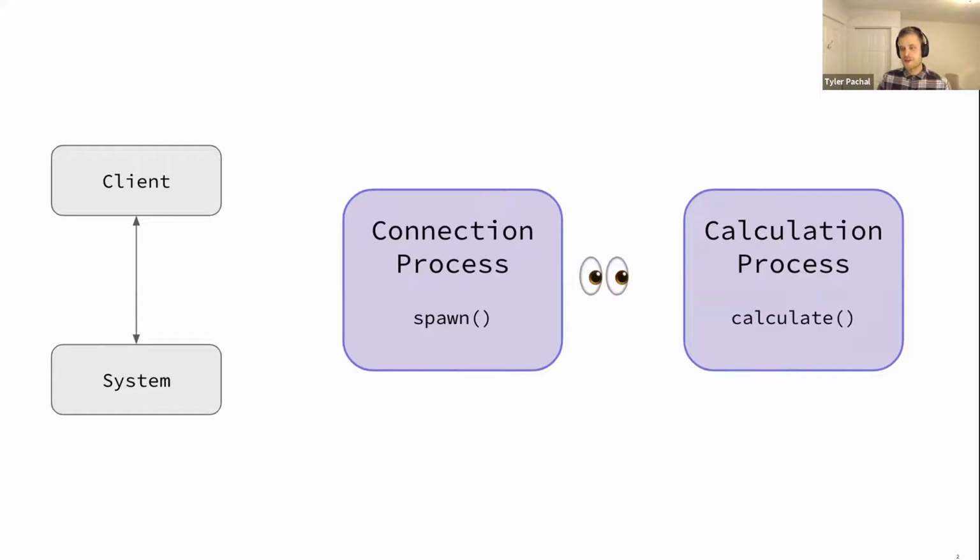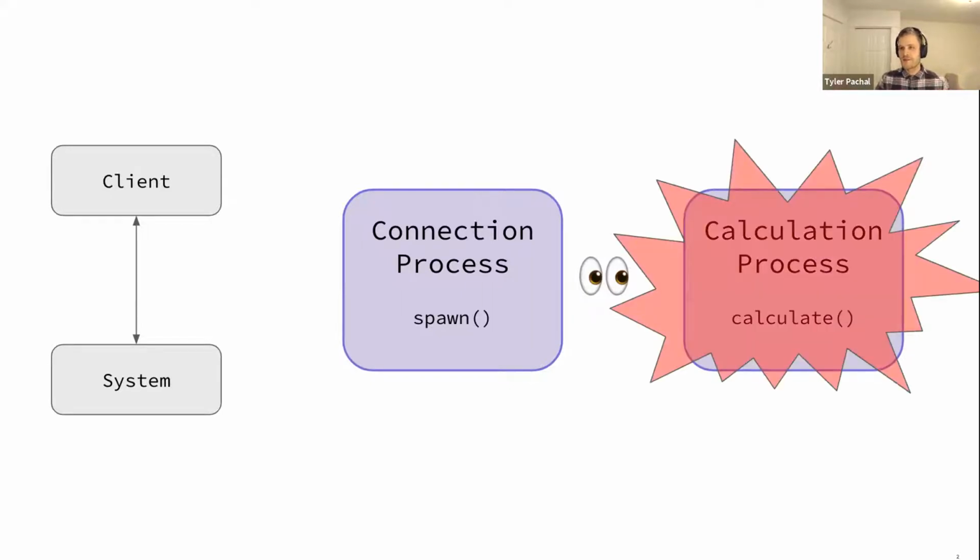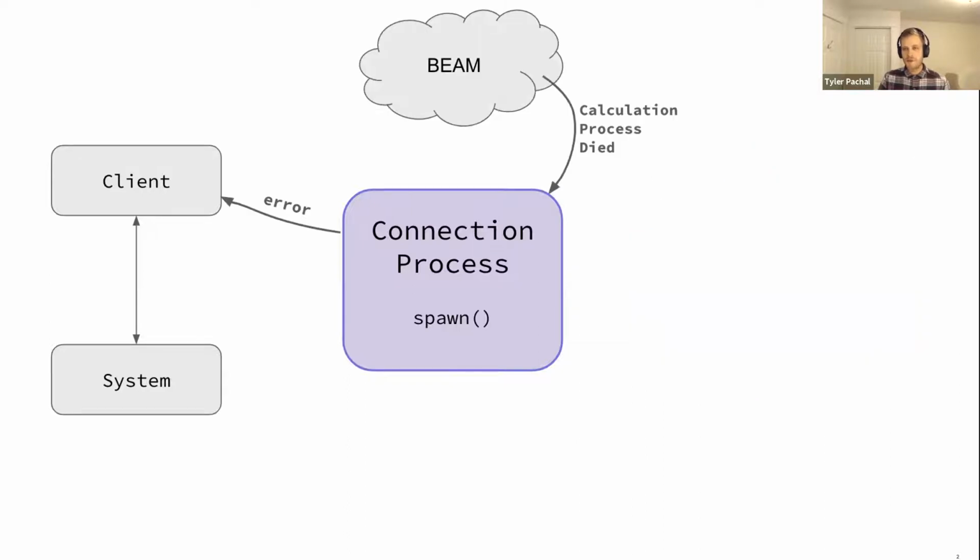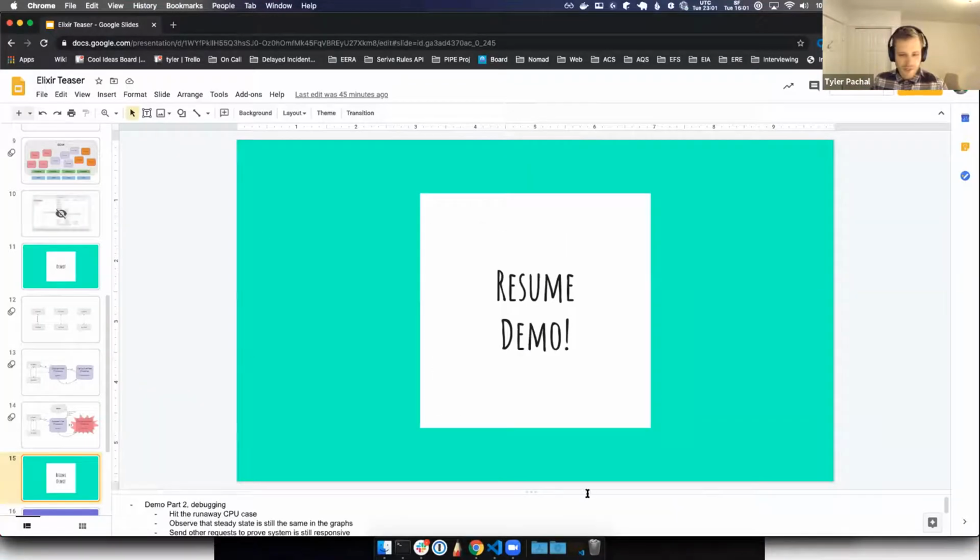And then it tries to perform the calculation, and it explodes. We get some sort of error. When that happens, the process dies, it disappears. And this time we have the virtual machine saying, hey, connection process, you were looking at this other process. Well, it died. And here's a little bit of information about that. Then when our connection process receives this information, it can do whatever we want with it. In this case, we're just sending an error back to the client. And that's how we can achieve error handling without any kind of try-catch blocks or regular control flow primitives. Back to the demo.